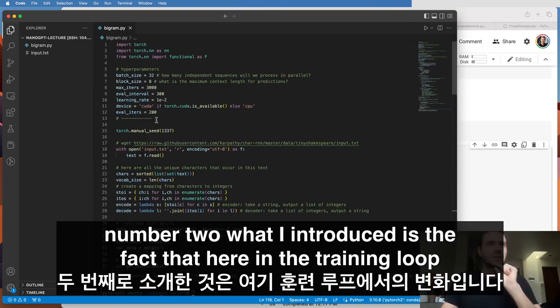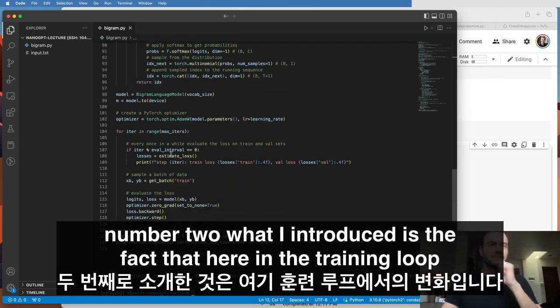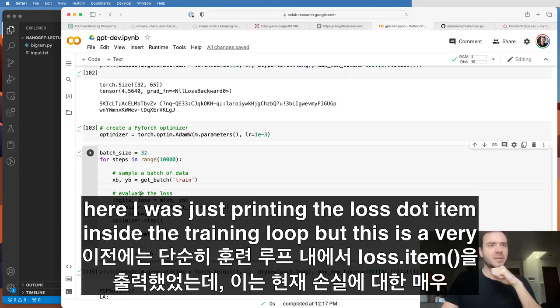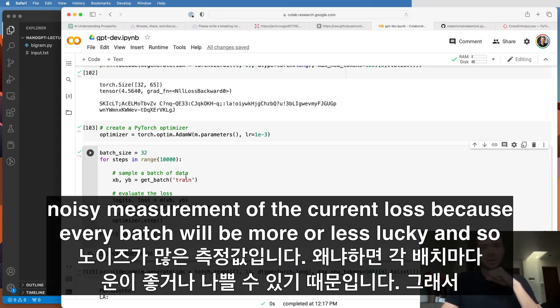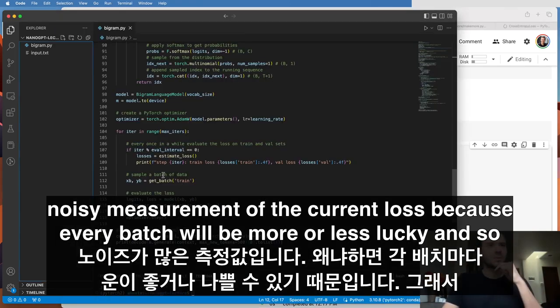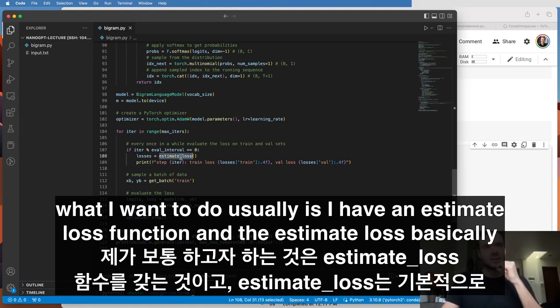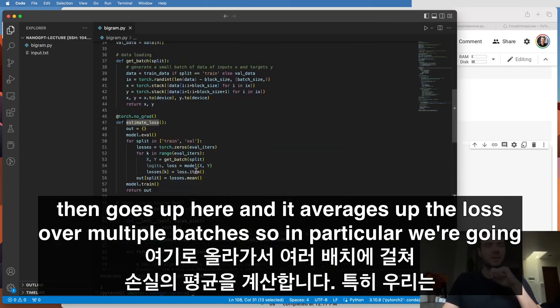Number two, what I introduced is the fact that here in the training loop, I was just printing the loss.item inside the training loop. But this is a very noisy measurement of the current loss because every batch will be more or less lucky. And so what I want to do usually is I have an estimate_loss function, and the estimate_loss basically goes up here, and it averages up the loss over multiple batches.